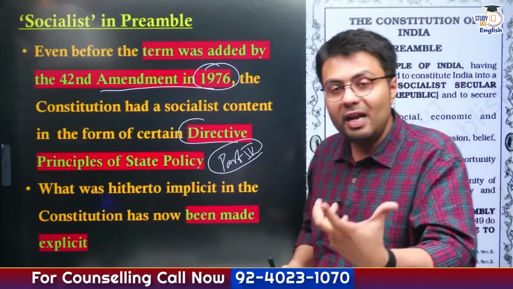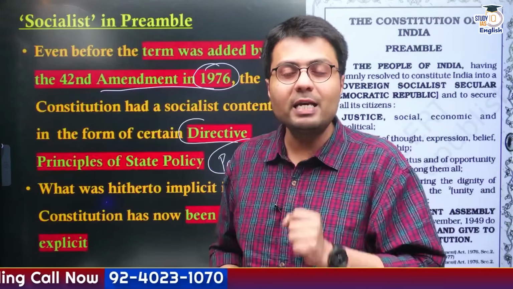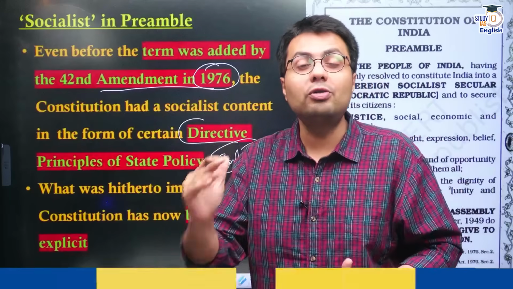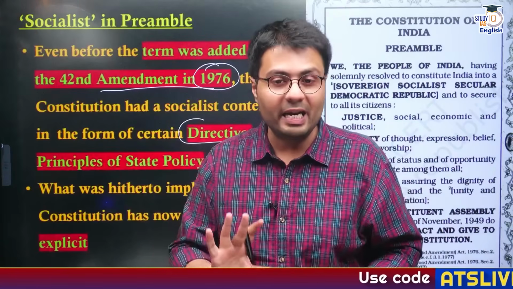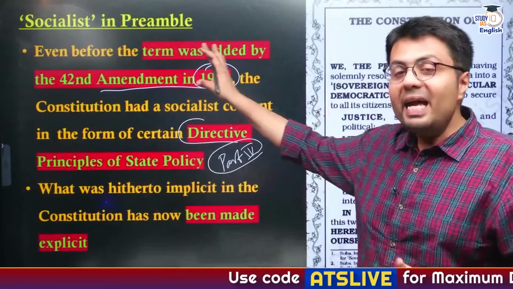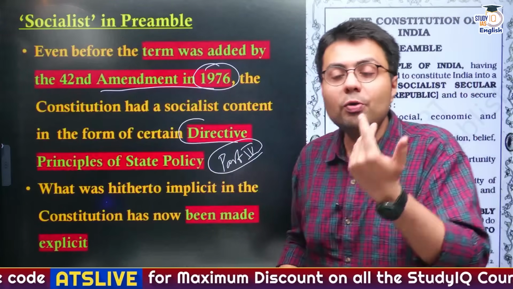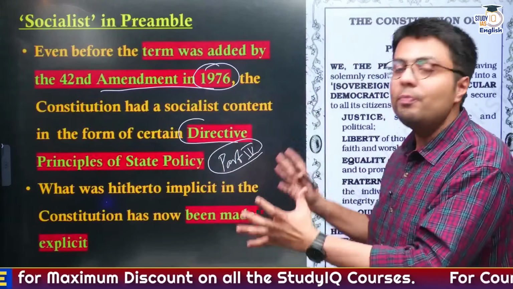The DPSP provide that the Indian state should take measures to ensure social and economic democracy in India. So, implicitly also, the Constitution of India provided for socialist content without having to make it explicit.